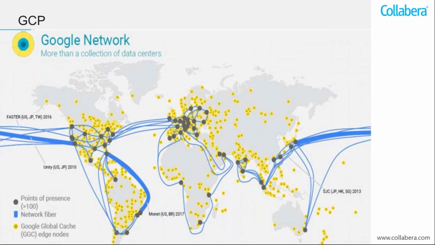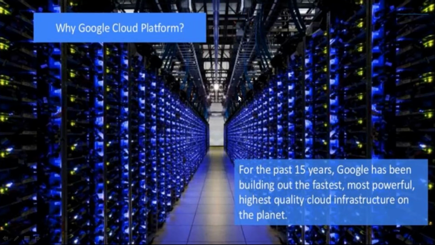Now, Google Global Cache edge nodes, or GGC, are basically used for content delivery. They are the cache servers of Google. What a cache is, we'll discuss in detail later. Now, this is an image of a data center.